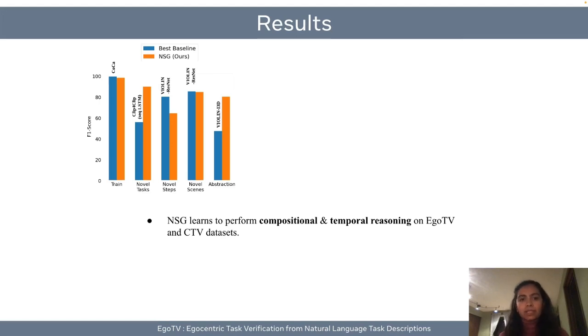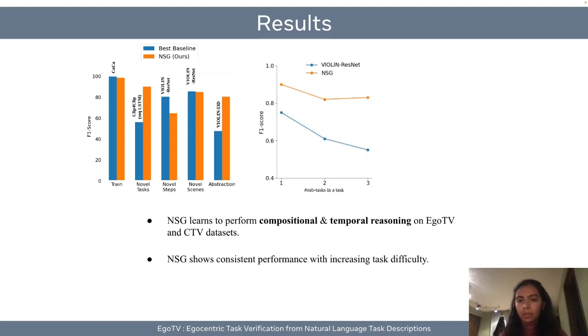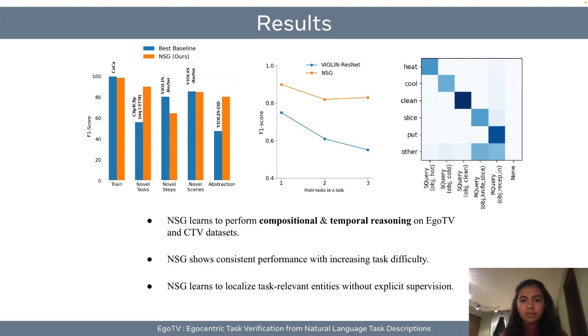Our experiments show that NSG outperforms baselines, especially at compositional and temporal reasoning, and this performance remains consistent even when task difficulty increases, for instance, for long horizon tasks. And lastly, NSG is able to reason about task-relevant entities and ground them without any explicit supervision.